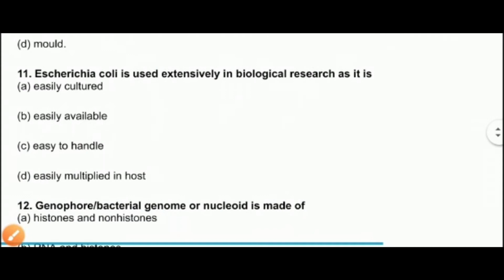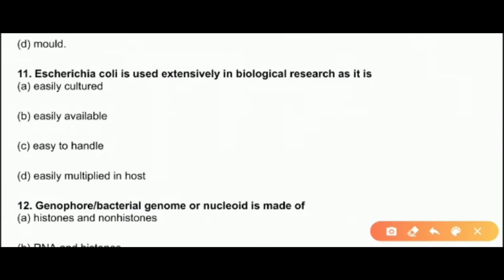Then the next question is E. coli or Escherichia coli is used extensively in biological research as it is. So the first option is easily cultured, easily available, easy to handle and easily multiplied in host. So as you know, there can be many reasons, but the main reason behind E. coli being the model bacteria or the main organism to be experimented upon is that it is very easy to handle. Okay, so it can be easily handled in a laboratory. So that is the main reason behind its biological research use.